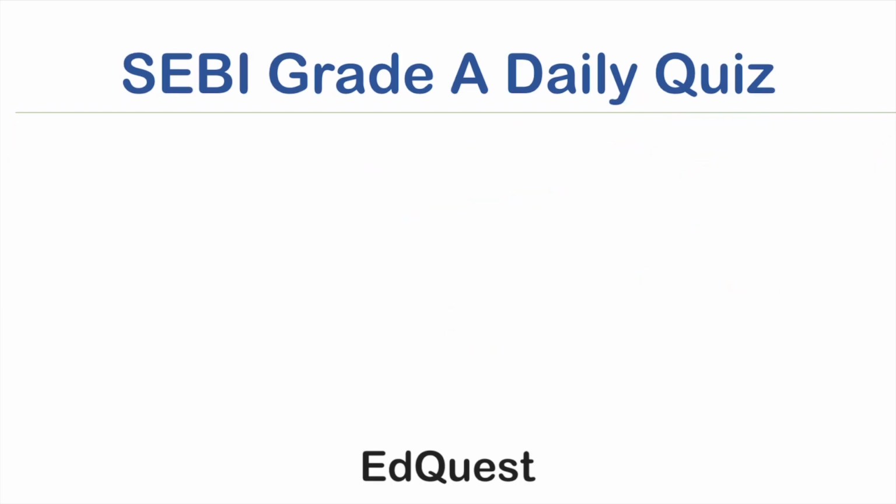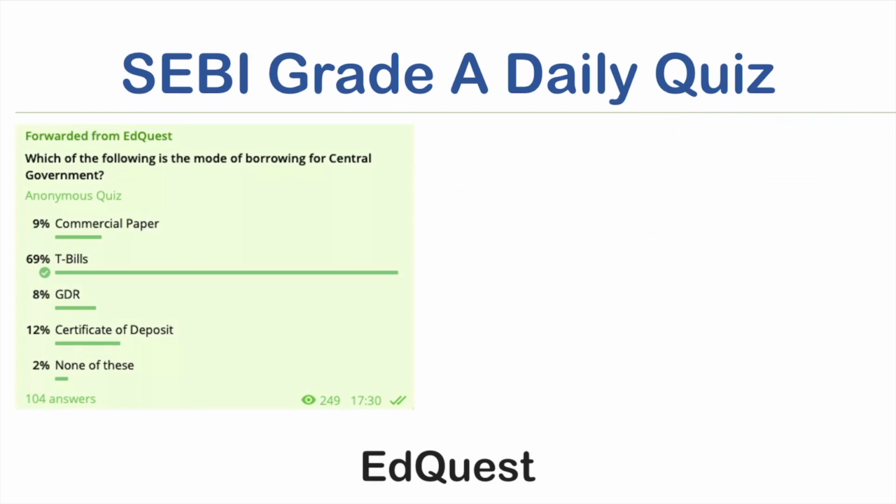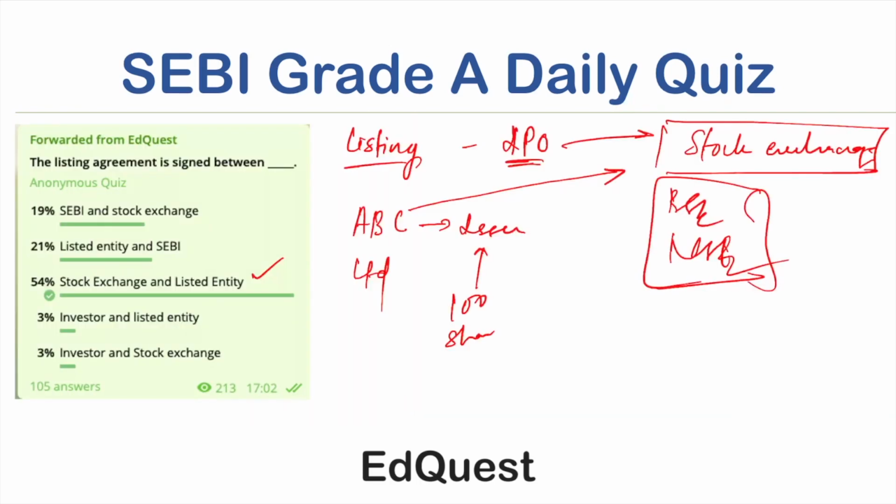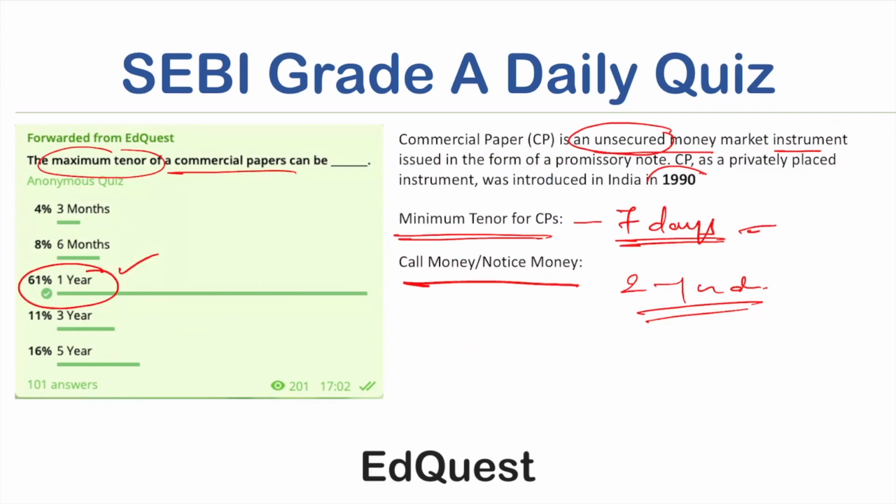Now the next question, the last I guess: which of the following is the mode of borrowing for the central government? Another really very easy question it was. The mode of borrowing for the central government is not commercial paper. I forgot to tell you about commercial paper. Commercial papers are generally raised by corporates.